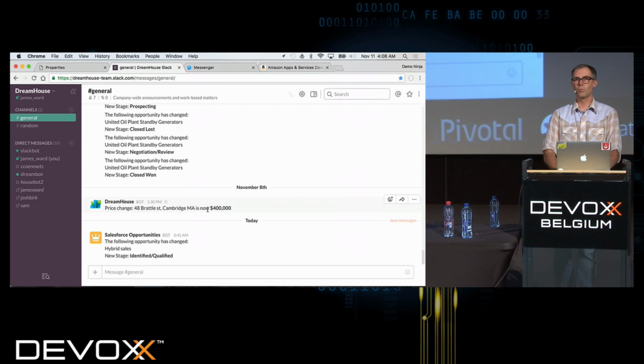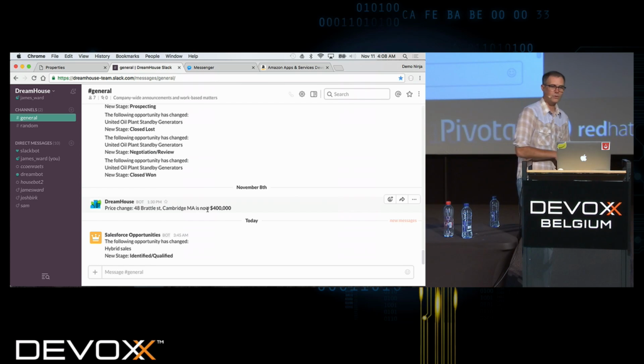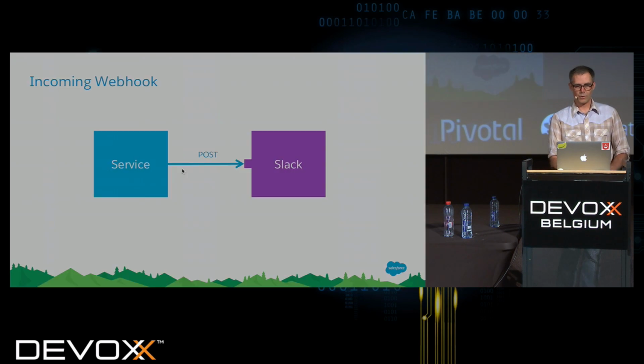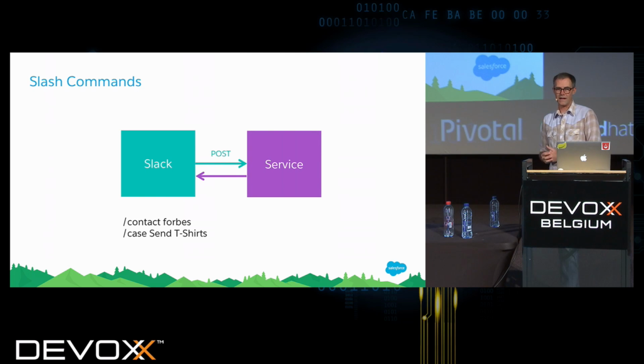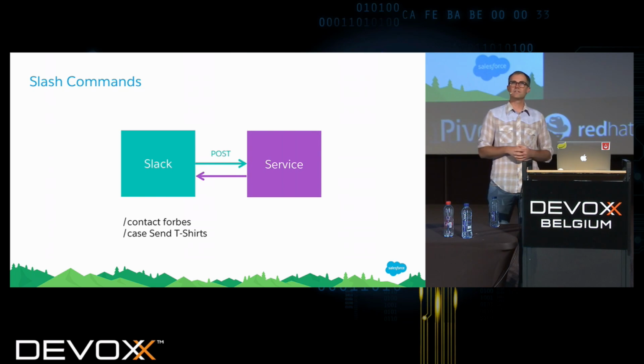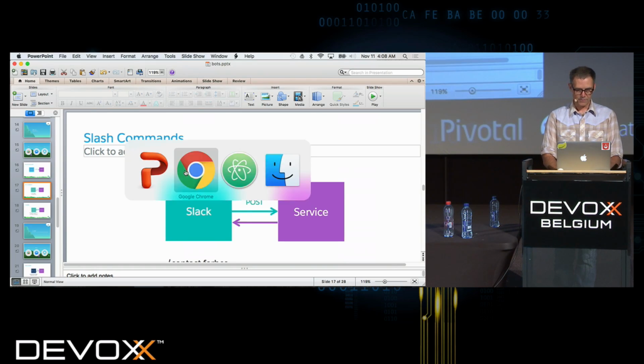Okay, so that's one way to do a Slack bot, is to have some event in your system that then posts into a Slack channel. There's a couple other ways we can do bots in Slack. So another is /commands, and /commands allow us in a channel to ask a bot for some information. So let me show you that one.